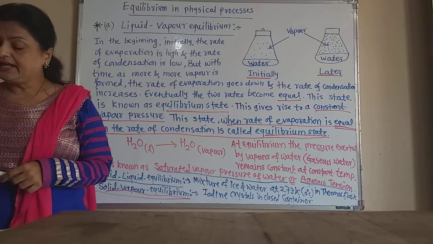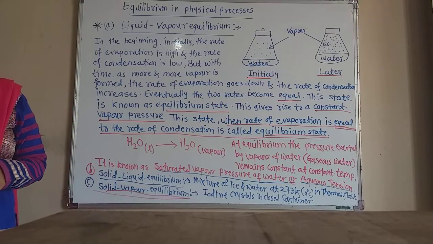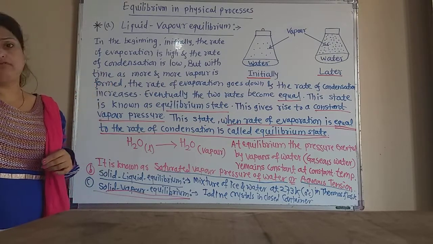Initially there is practically no vapor in the vessel. Very little vapor is there.